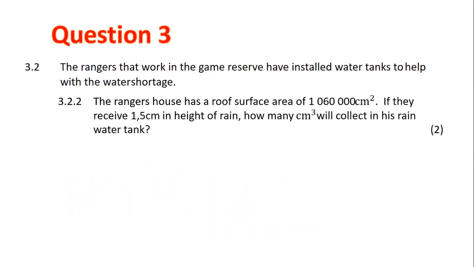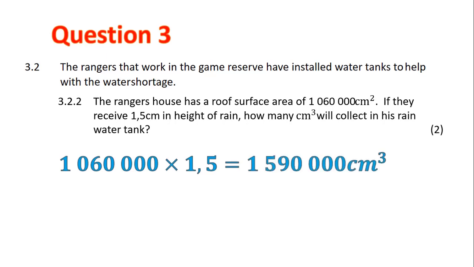3.2.2. The ranger's house has a roof surface area of 1,060,000 centimeters squared. If they receive 1,5 centimeters in height of rain, how many centimeters cubed will collect in his rainwater tank? And so we have to take our surface area and multiply it by the height. Let's have a look. That would mean that we have 1,060,000 times 1,5, which would give us 1,590,000 centimeters cubed. And that's the end of question 3.